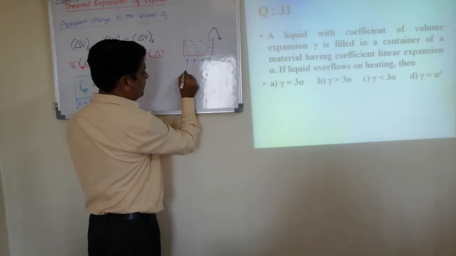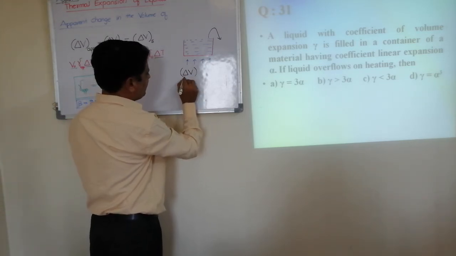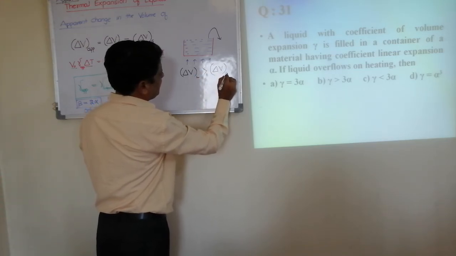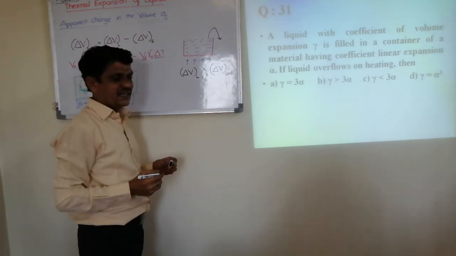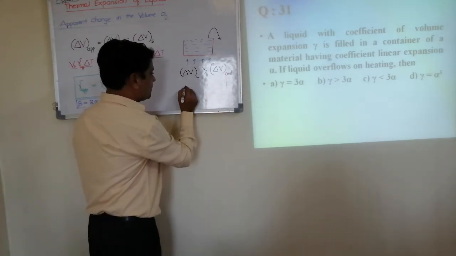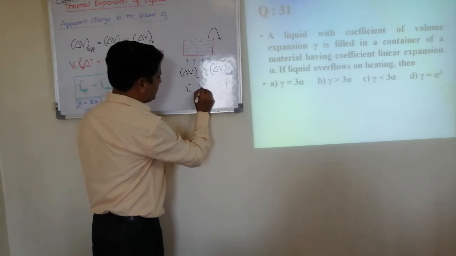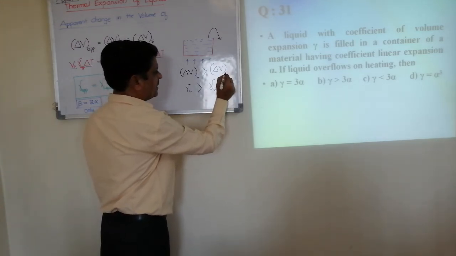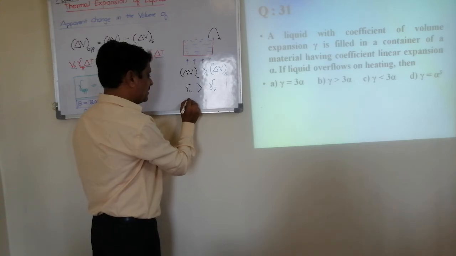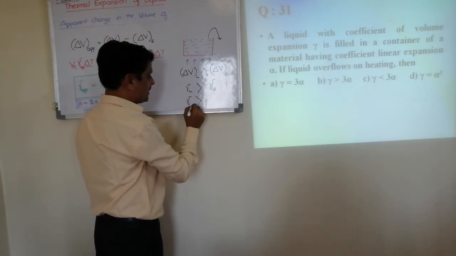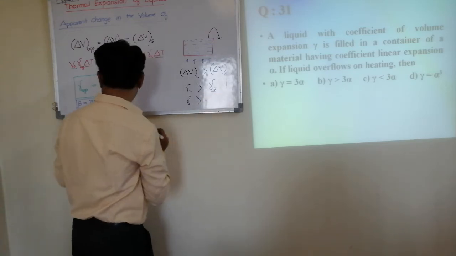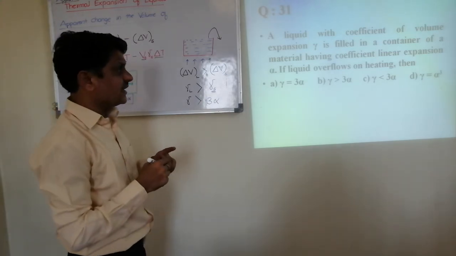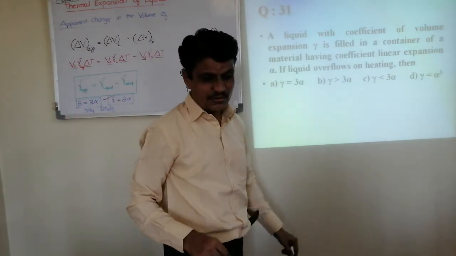Liquid overflow means delta V of liquid is greater than delta V of the container in which the liquid is taken. For this to happen, gamma of liquid must be greater than gamma of the solid, or the container. Let's call the container solid. How can we write gamma of solid? Gamma of solid is 3 times alpha. So gamma is greater than 3 times alpha. So option number B.